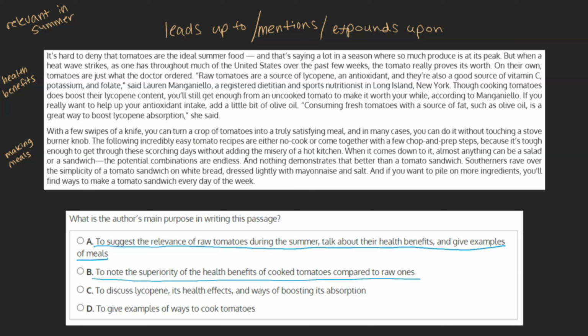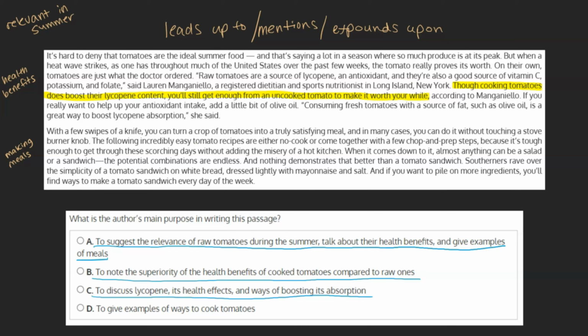B. To note the superiority of the health benefits of cooked tomatoes compared to raw ones. The text does tell us that though cooking tomatoes does boost their lycopene content, you'll still get enough from an uncooked tomato to make it worth your while. However, this is the only sentence in the passage that touches upon this concept, making it highly unlikely that it's our main idea. C. To discuss lycopene, its health effects, and ways of boosting its absorption.